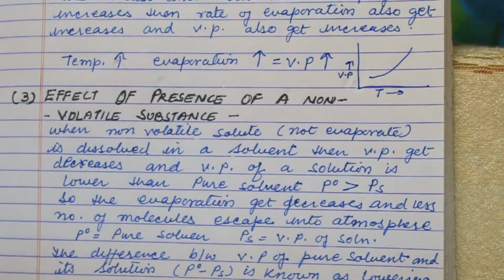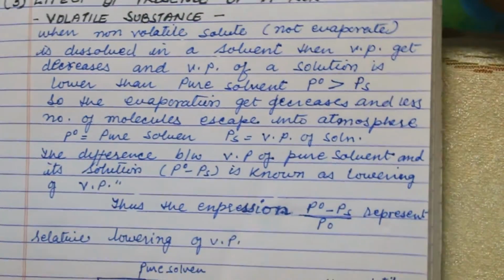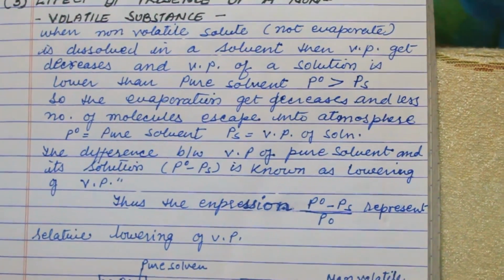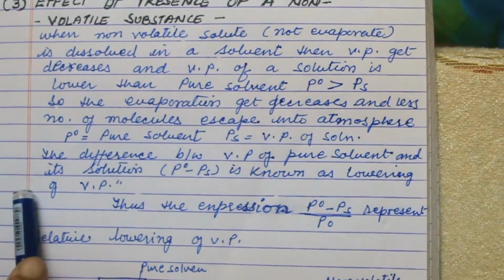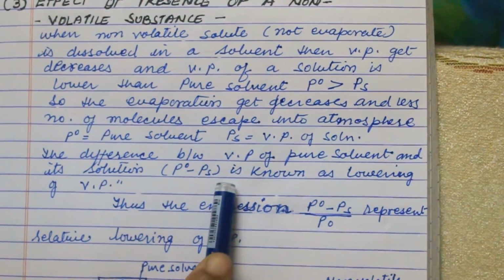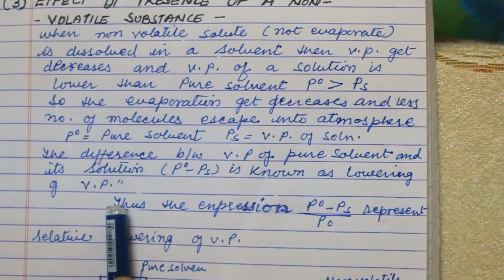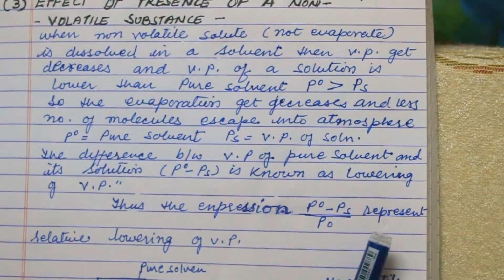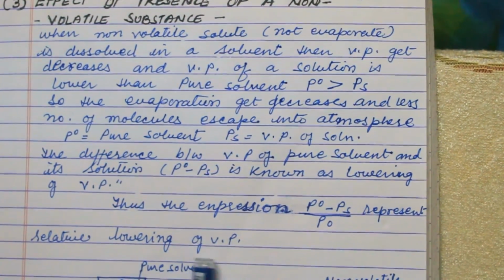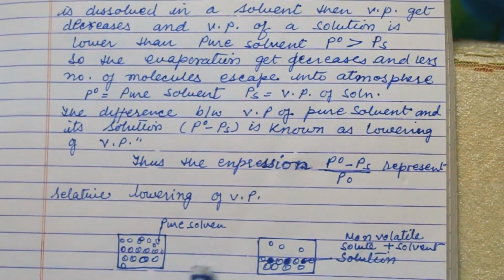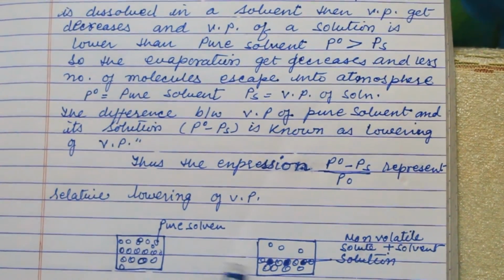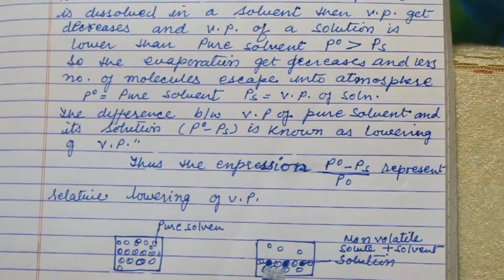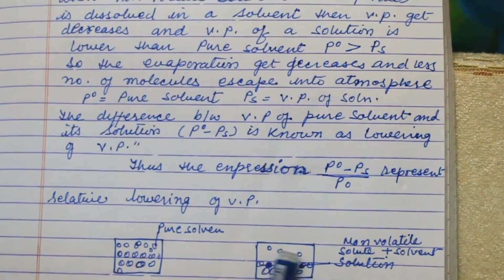So P naught is the vapor pressure of the pure solvent and PS is the vapor pressure of the solution. The difference between the vapor pressure of pure solvent and the solution, P naught minus PS, is known as lowering of vapor pressure. Thus the expression P naught minus PS upon P naught represents the relative lowering of vapor pressure. This is the pure solvent, the vapor pressure is more, and this is the non-volatile solute with solvent, the vapor pressure is less.